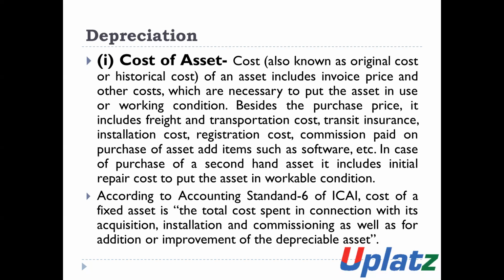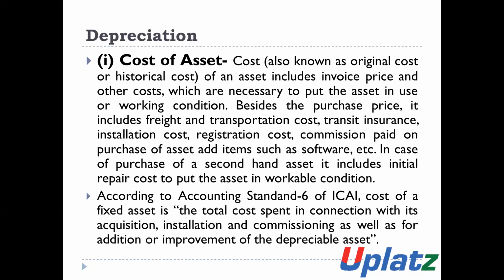Besides the purchase price, it includes freight and transportation cost, transit insurance, installation cost, registration cost, and the amount of commission which is paid on the purchase of assets. So all these expenditures are added to the cost of assets.